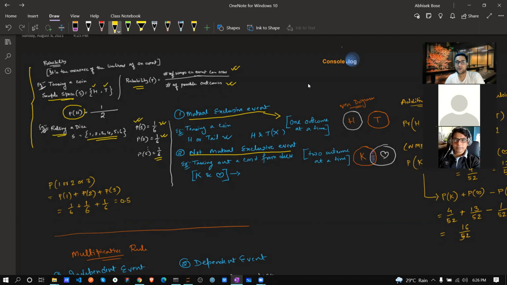So this is something like one outcome at a time. If you are again thinking about tossing a coin, it should be head or tail. At a time, it will come only once. Every time you do it, it will come once only.